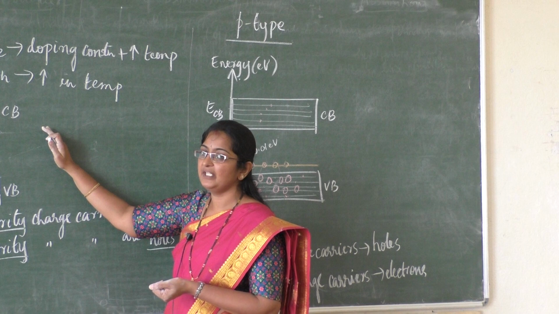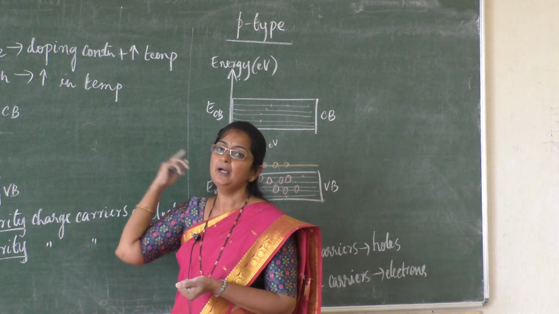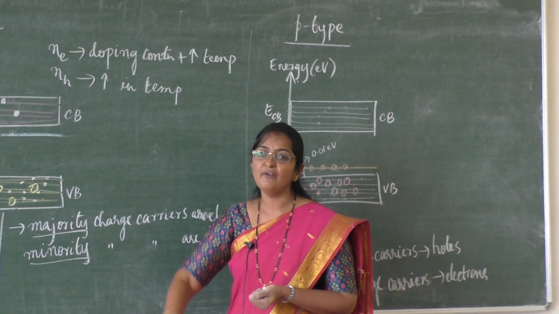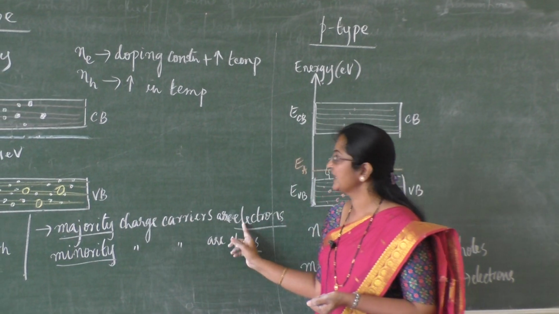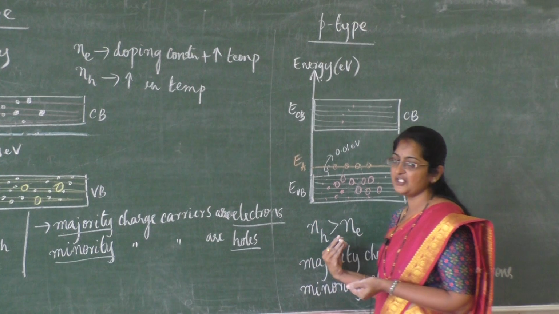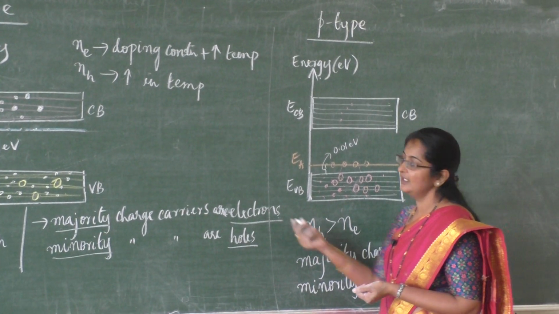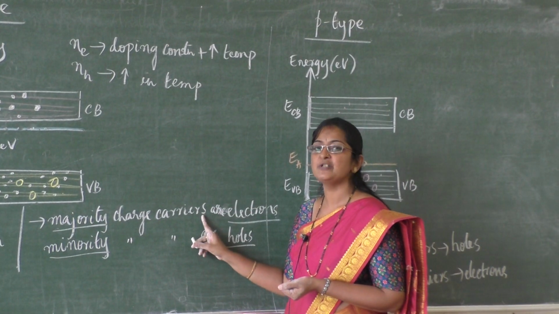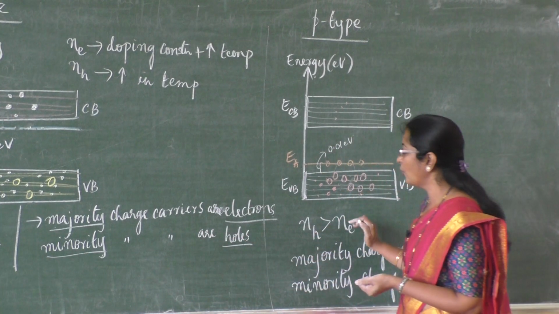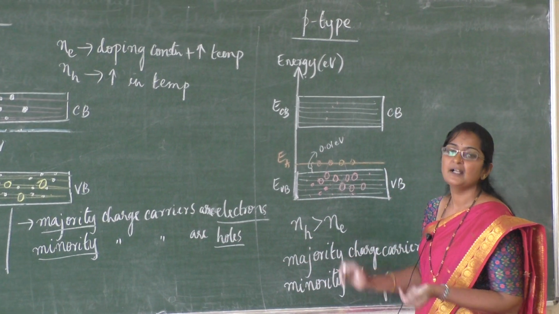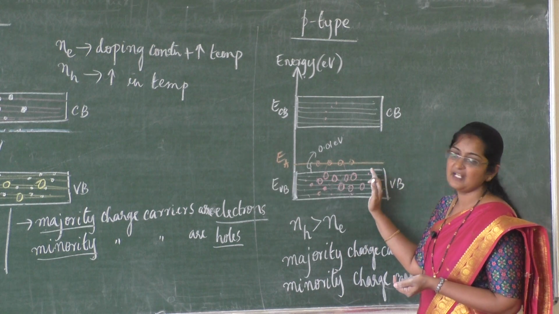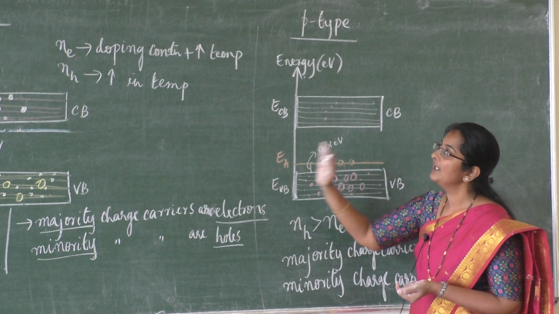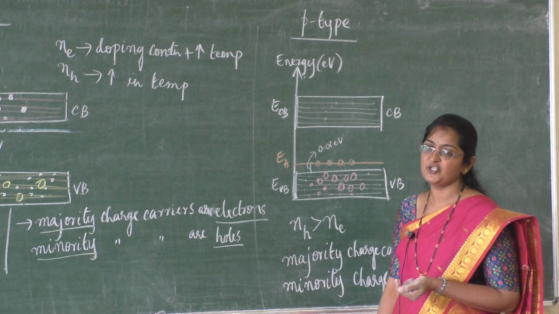N-type is doped with pentavalent impurity, p-type is doped with trivalent impurity. Majority charge carriers are electrons in n-type. Here majority charge carriers are holes. So electrons contribute much to conduction in n-type, and here holes contribute much to conduction. These are the basic differences, and the energy level diagrams, in case of n-type and p-type semiconductor.